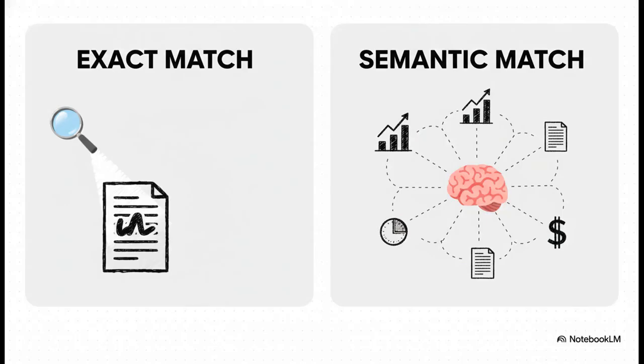And this really shows the huge difference between old-school search and this new method. A keyword search is totally literal. You search for revenue growth, and that's exactly what it looks for. But a vector search, whoa, that's a whole different game. It gets your intent. When you ask how your sales strategy impacted earnings, it knows to go find documents about revenue, sales tactics, and quarterly results, even if you never use those exact words. It's searching for meaning, not just words.